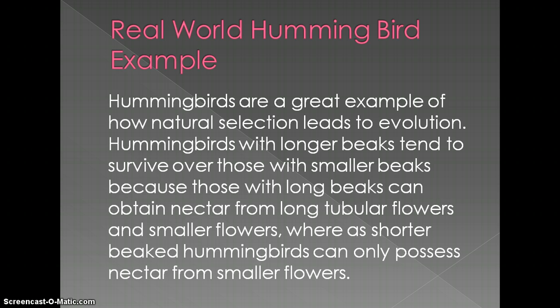A real-world example. Hummingbirds are a great example of how natural selection leads to evolution. Hummingbirds with longer beaks tend to survive over those with smaller beaks, because those with longer beaks can obtain nectar from long, tubular flowers and smaller flowers, whereas shorter-beaked hummingbirds can only obtain nectar from smaller flowers, which then causes the smaller-beaked hummingbirds to die off.